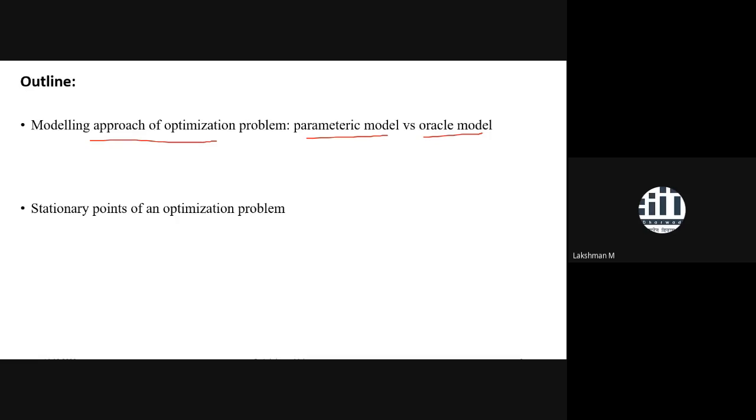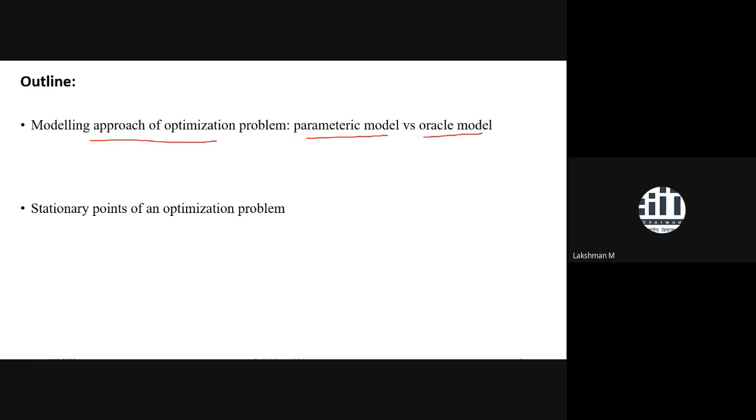Actually, whenever you are trying to tune hyperparameters, or when you do hyperparameter optimization, we call it an oracle model. Why? Because we don't know the value of the function or the cost function everywhere. Here, the cost function is your validation error. How do you perform hyperparameter optimization? You can't perform it with the help of training error. You need to know validation error. Based on validation error, you can perform hyperparameter tuning.